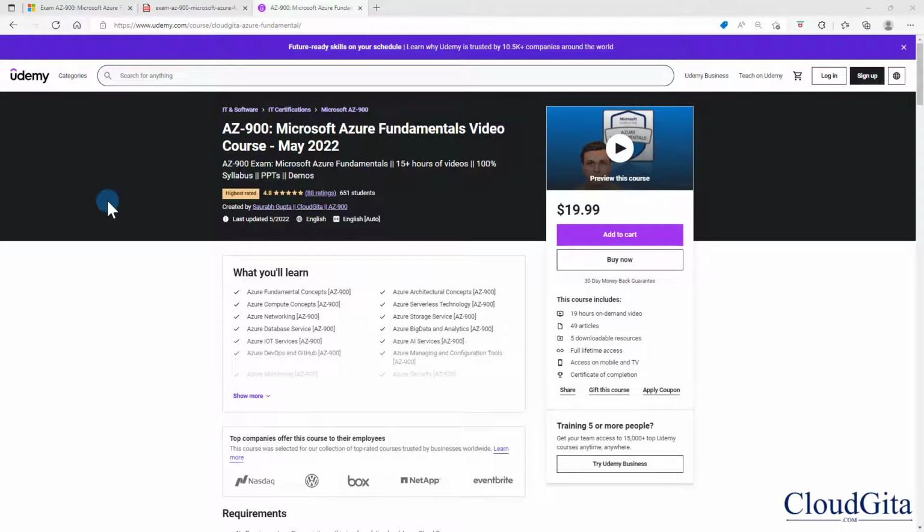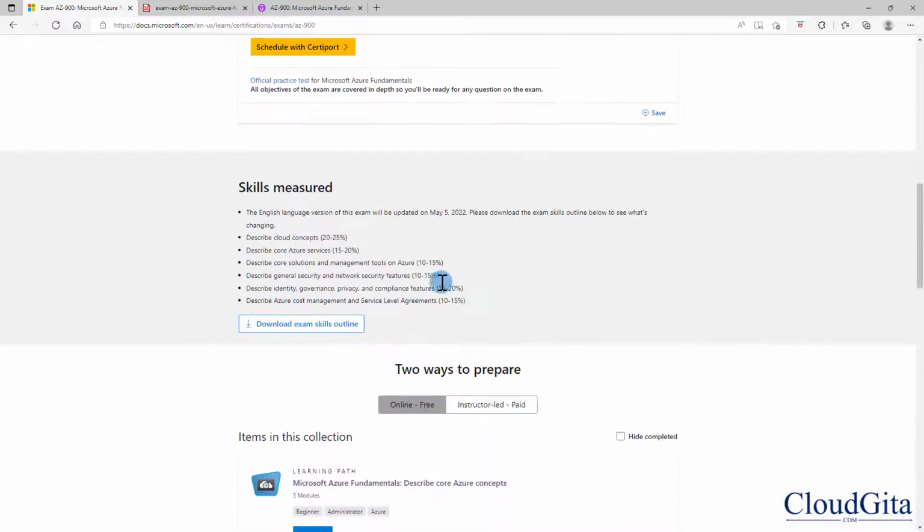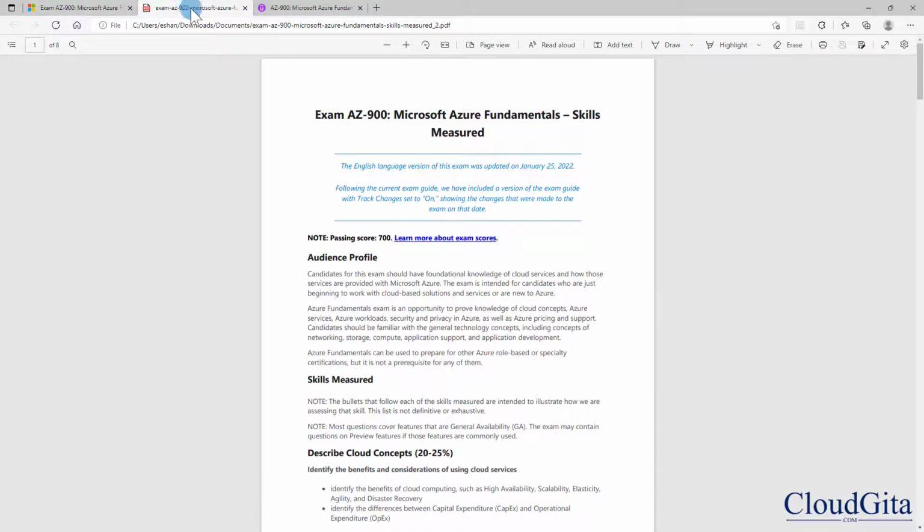Hello friends, I just want to let you know that my AZ-900 certification course is 100% updated as per the new syllabus from Microsoft on 5th of May. As we know, Microsoft has made significant changes in the exam syllabus, and these changes will be applicable from 5th May 2022. And of course you can go into the detail of the skill outline and see all those changes here.